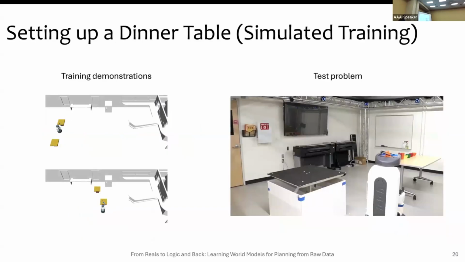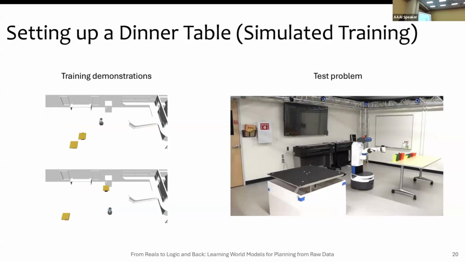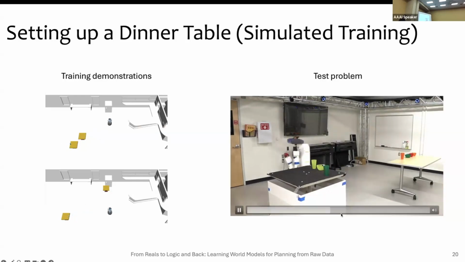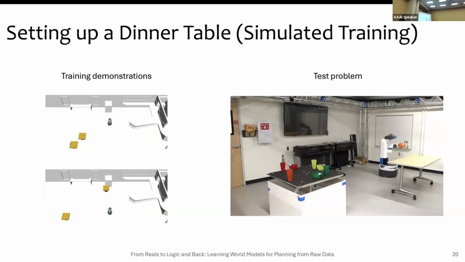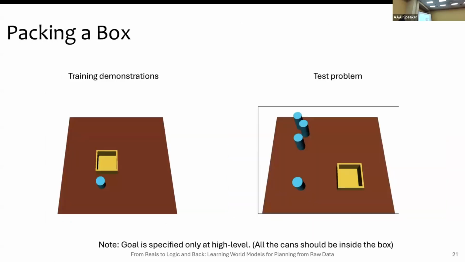And again, in one of the domains we collect the training demonstrations in simulator just to pick one object, and then we generalize it to the real world with 4 glasses and 4 cups. And here the robot is setting up a dinner table for someone to eat. Okay, this video might take some time, but I can just fast forward it and see to the end that the robot is placing the things on the table.